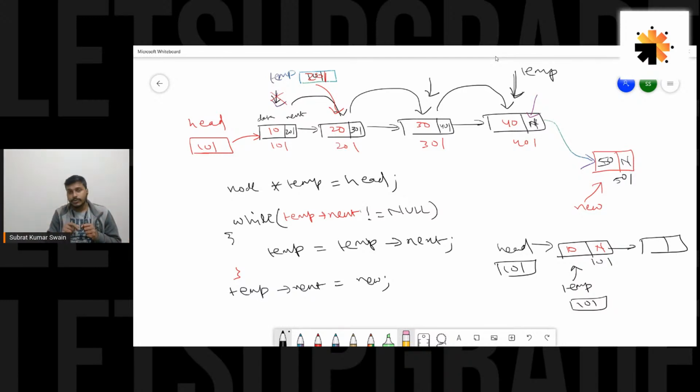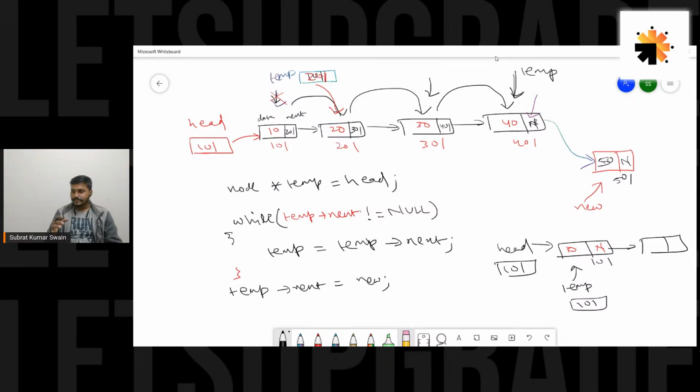But there is also one more thing, guys. What if the linked list is empty? So guys, put your comments in the comment box. Write down some logic. How can we do it if the linked list would be empty? Then will this piece of code work? Will this piece of code work if the linked list is empty? There is no node at all right now. Whatever I've written here, will this work when we have an empty linked list, or there is no node at all?